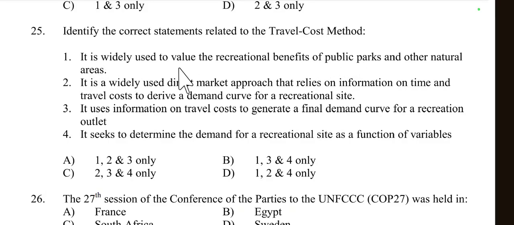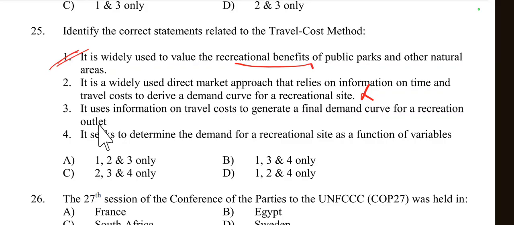First one is, it is widely used to value the recreational benefit of people of public parks or other natural areas. So it is widely used to value the recreational benefits of different areas. So option A is right. Then it is a widely used direct market approach. No, it is an indirect method, not a direct method. Market approach that relies on information on time, travel cost to derive a demand curve for a recreational site. No, this is not a direct market approach. This is in an indirect way.